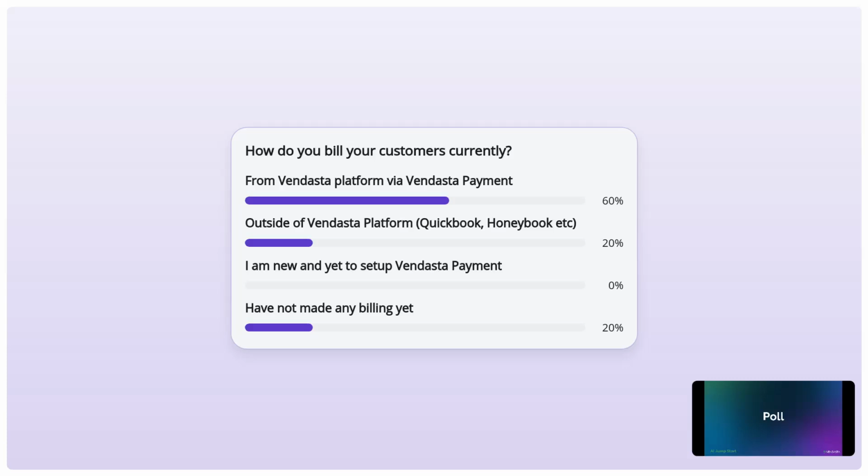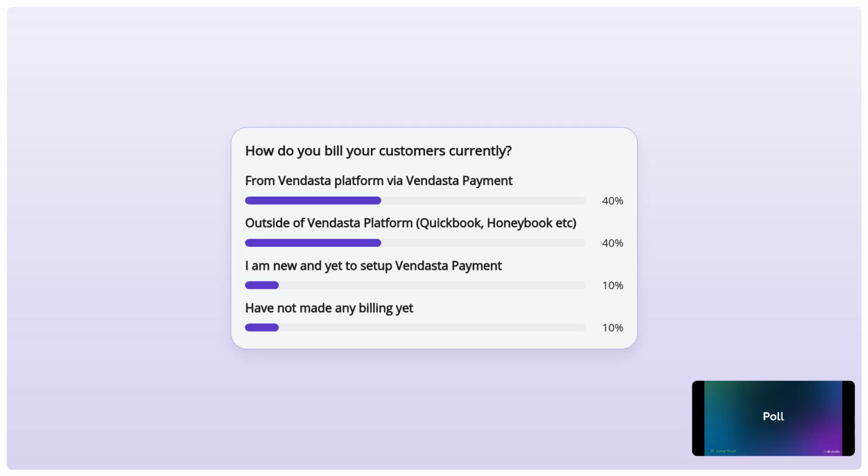Thank you for all the input. I can see a lot of you have already set up Vendasta Payment, using it as your merchant processor. We have some that collect outside, and about 10% of you who are new, welcome. Some of you are yet to bill any of your customers. This session will be great for all of you to learn how you can set up Vendasta Payment and start your billing, all in the Vendasta Payment system.